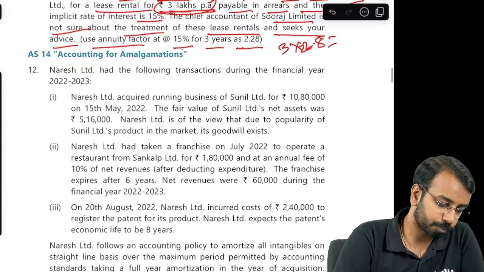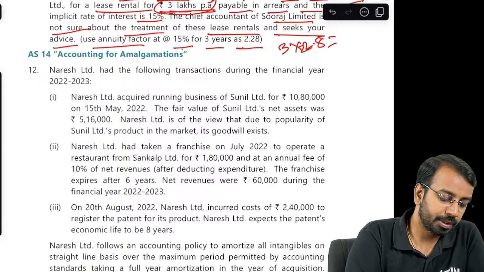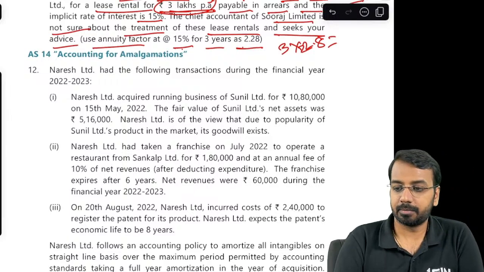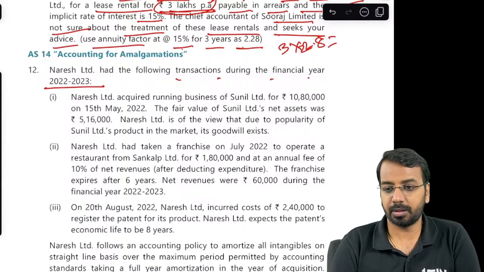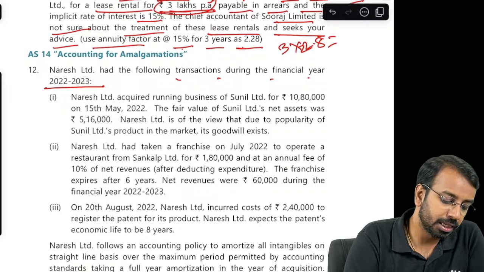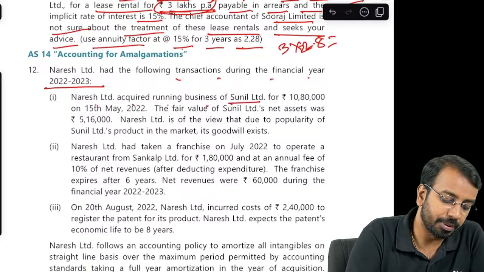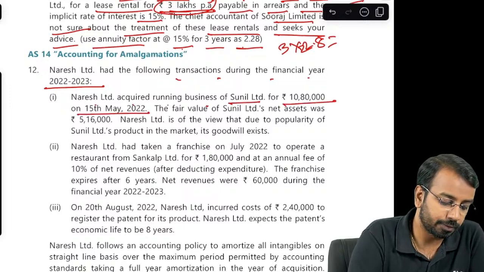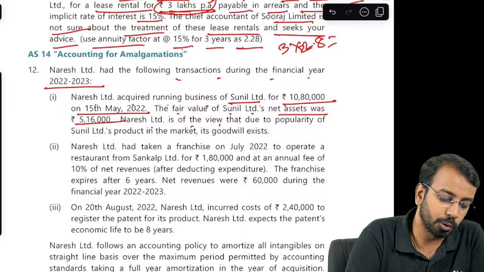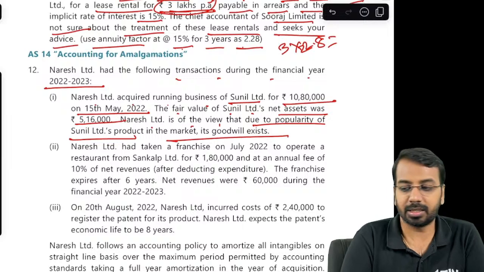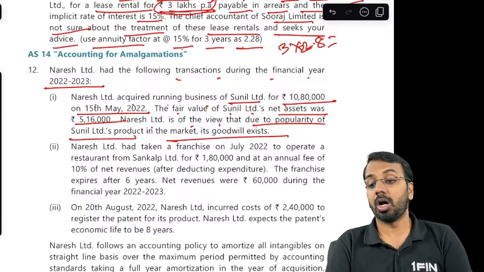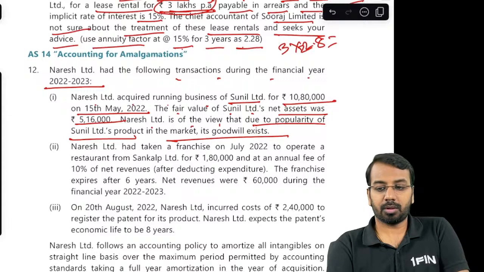Then AS 14. Naresh Limited had the following transactions during the financial year 22-23. Okay. First, Naresh Limited acquired the running business of Sunil Limited for 10,80,000 on 15th of May. The fair value of Sunil Limited's net assets was 5,16,000. Naresh Limited is of the view that due to the popularity of Sunil Limited's product, its goodwill exists. So there is some amount of goodwill on acquisition.